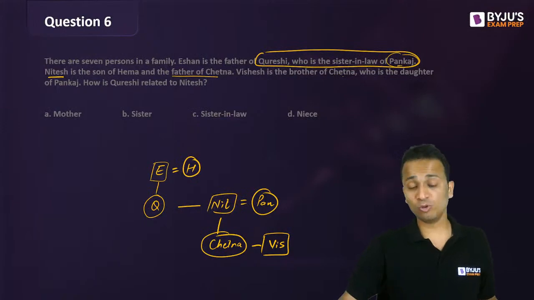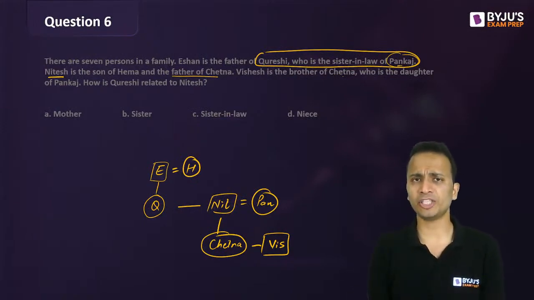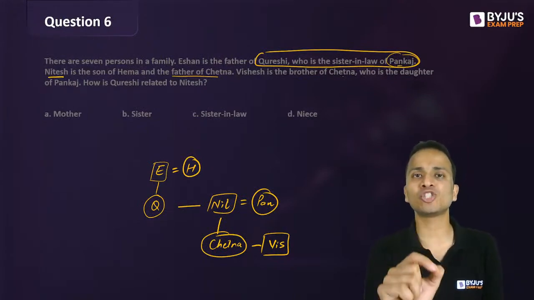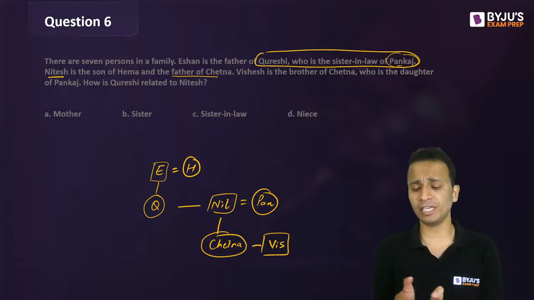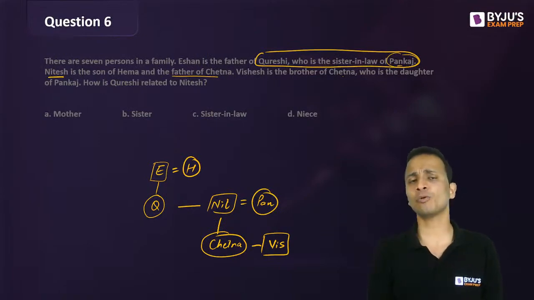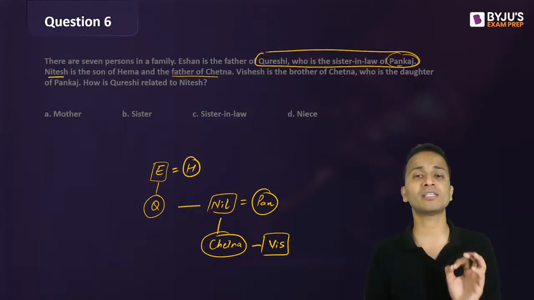Names got you confused? Yes, Piyush. Whenever you are solving blood relations questions, always keep in mind that a name does not specify the gender of the person. We make this mistake, and in the examination that is why we get negative marking. Here Pankaj was given, so everyone would definitely have assumed Pankaj to be male, but in this question Pankaj is female.